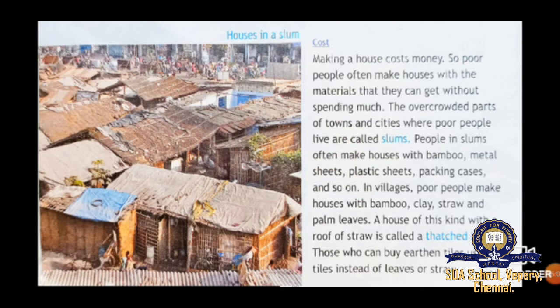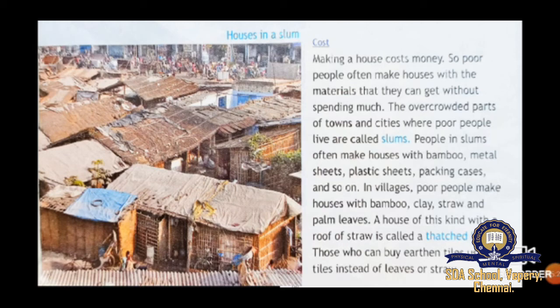People in slums often make houses with bamboo, metal sheets, plastic sheets, packing cases, that means boxes, and so on. In villages, poor people make houses with bamboo, clay, straw, and palm leaves.